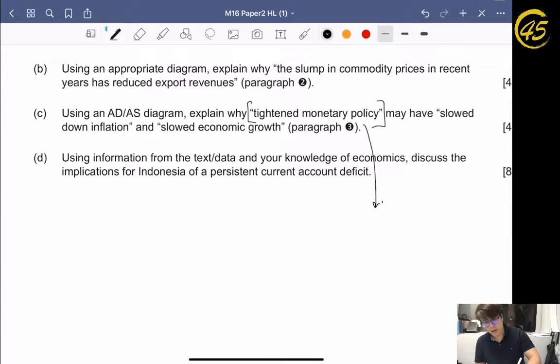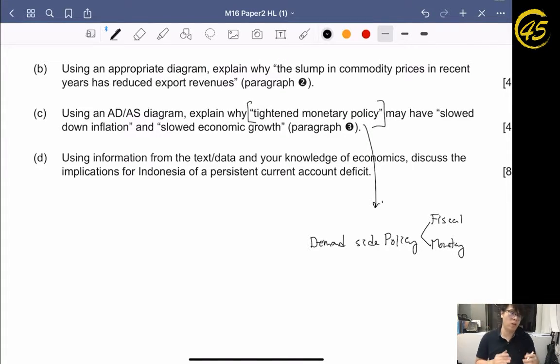So basically, there is a thing called demand side policy. This demand side policy can be classified into fiscal and monetary, which means one is manipulated by the central bank and the other is altered by the government. For monetary policy, it refers to the change in interest rate and the change in money supply. So this is what we call demand side policy, but what is a tightened monetary policy?